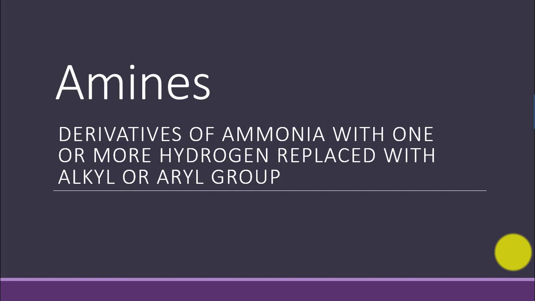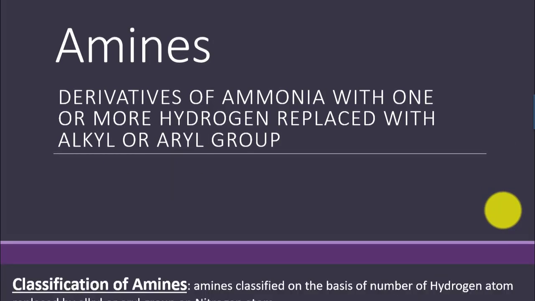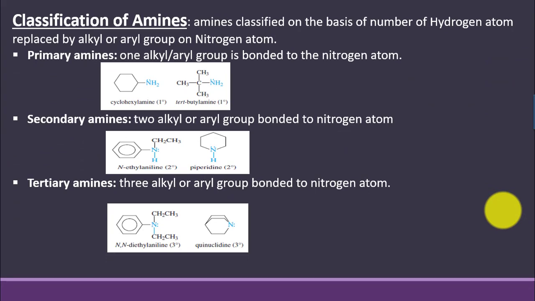Today we learn about amines. Amines are derivatives of ammonia with one or more hydrogens replaced with an alkyl or aryl group. On this basis we classify amines as primary, secondary, tertiary and quaternary ammonium salt.